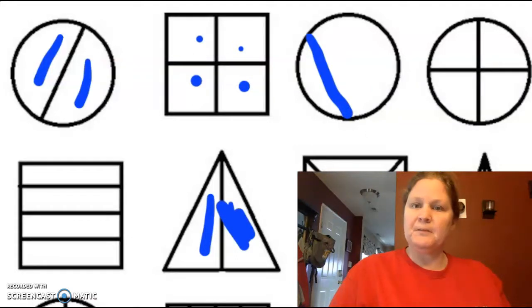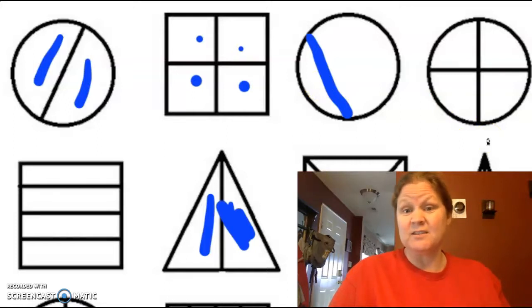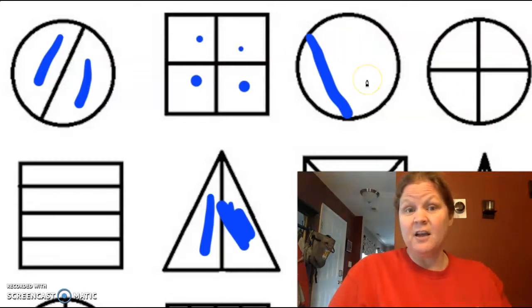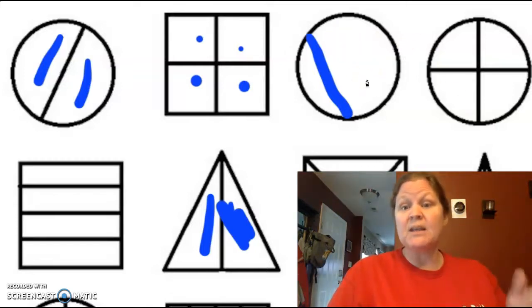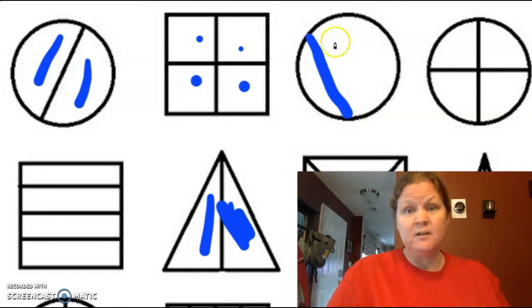Look at my circle now. Is this the same as this? Is this amount in here the same as this amount in here? No, it's not. It's not equal, is it? It's not fair share. This is not a half. A half must be equal parts. So this right now, I didn't make a half.